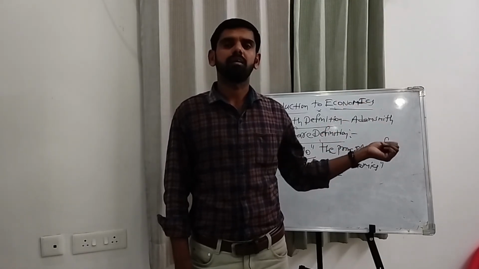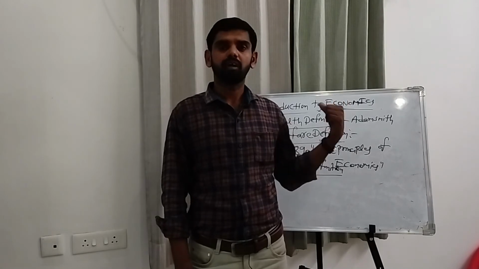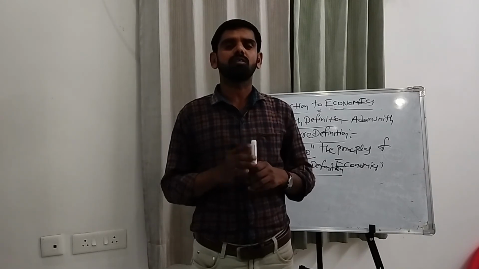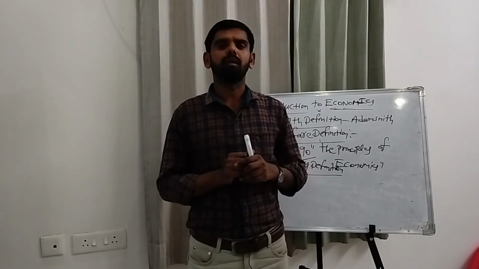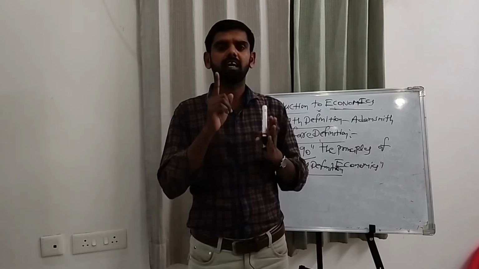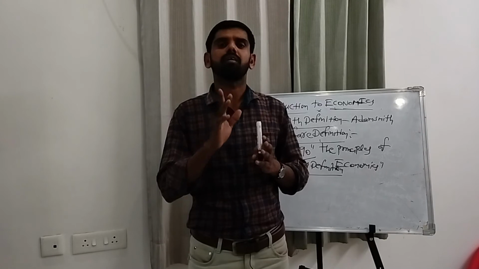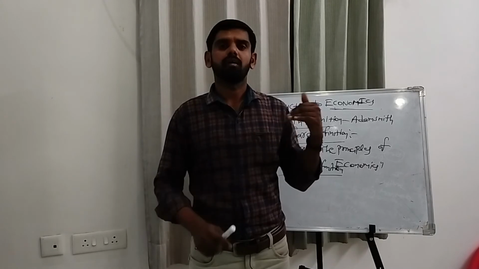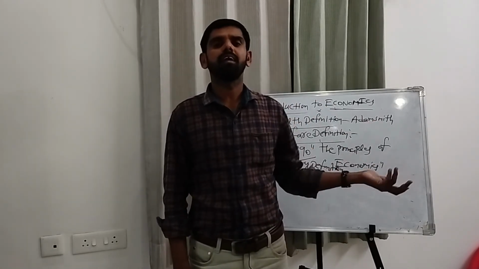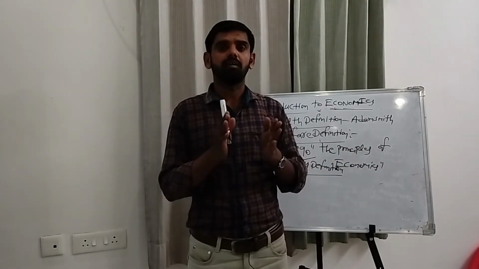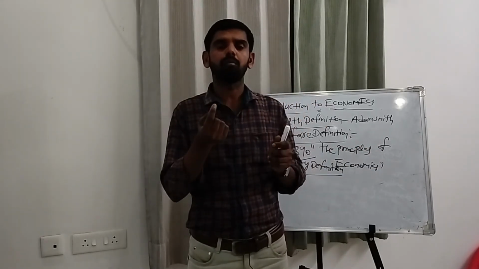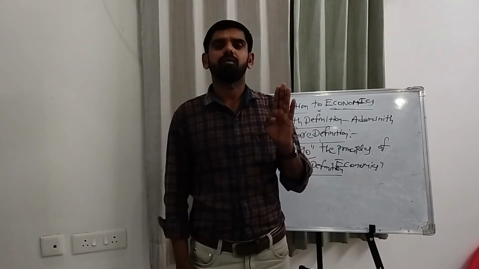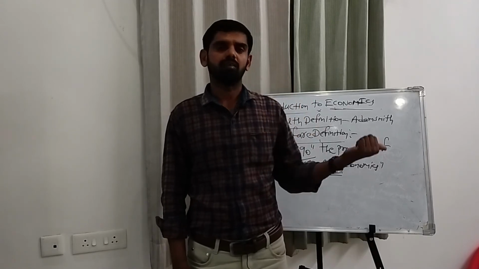Income and employment theory. Next, third point of the microeconomic side, it is the study of individual units of the economy. For example, in a forest, one tree is studied and explained with the help of microeconomics only. That's why it studies individual units of the economy. And on the opposite side, third point, macroeconomics is the study of the economy as a whole. For example, in a forest, the total trees are studied with the help of macroeconomics. This is the third point of the macro side only.